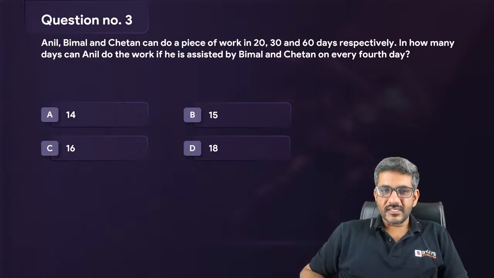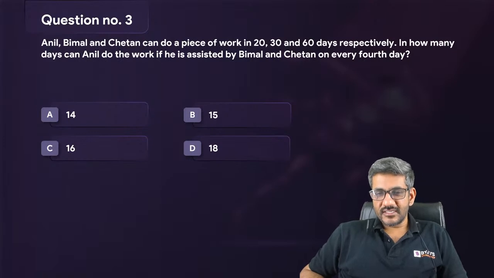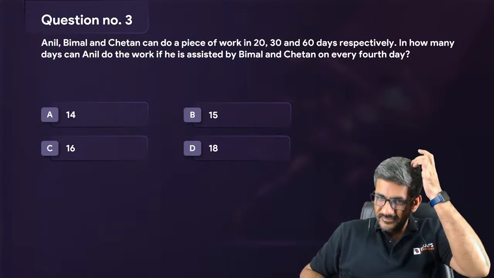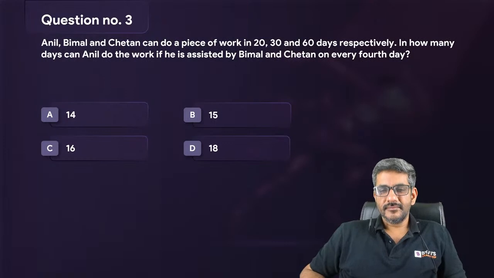Jyoti Gupta has answered real fast. Jyoti has answered C. That's great. Ashmita also has answered as 16. Very good, Ashmita.